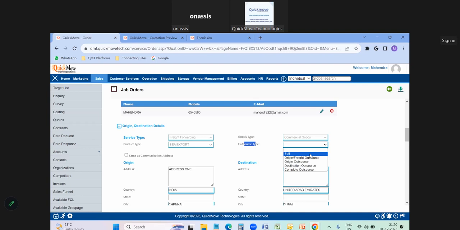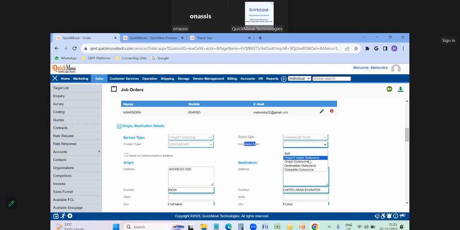Or else I'm giving to the origin agents or to the destination agents. Or else I'm giving the shipping activities completely to a third party logistics provider to do all the services. So how I'm doing the services, we have options available here. Self indicates that we do end-to-end services. Like we have an office in India and we also have an office in Dubai. Everything will be handled by our team. We will click on self here.